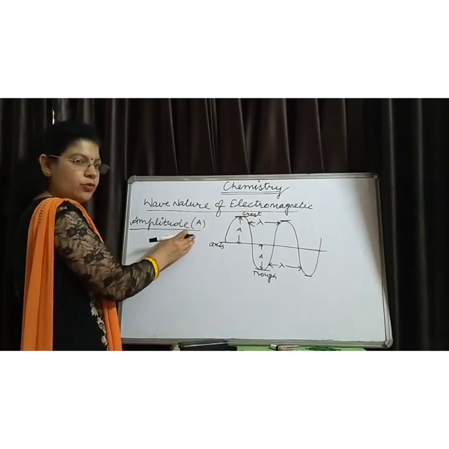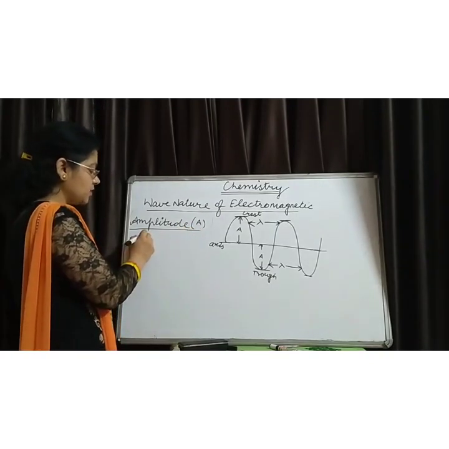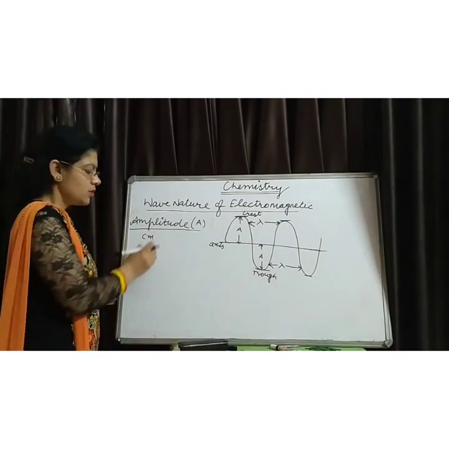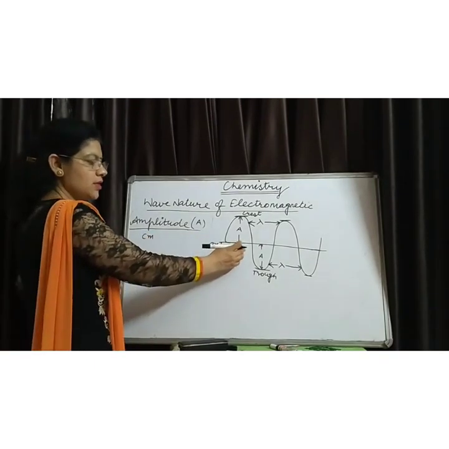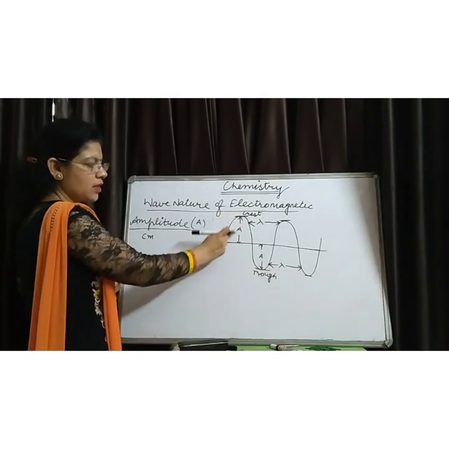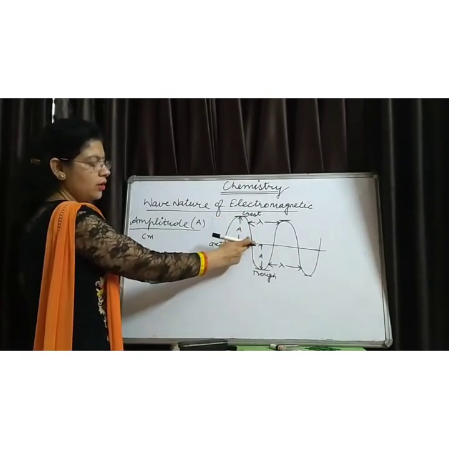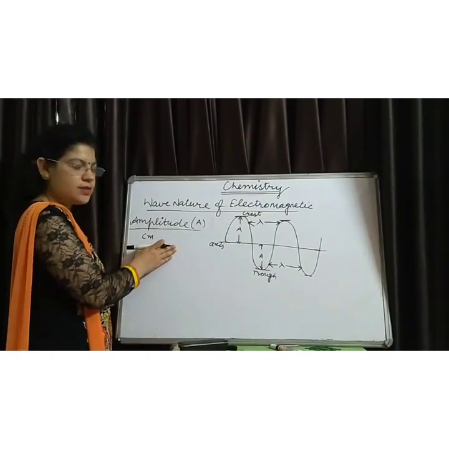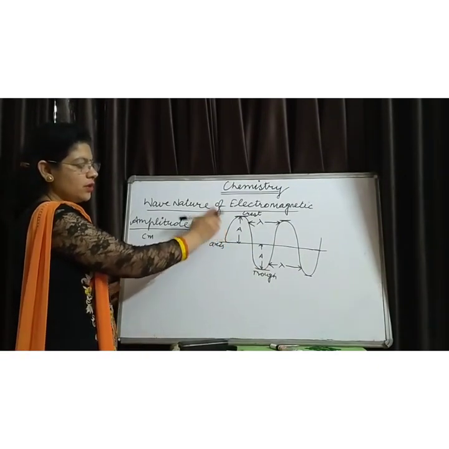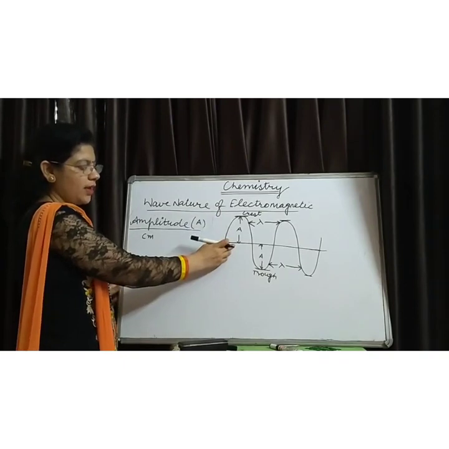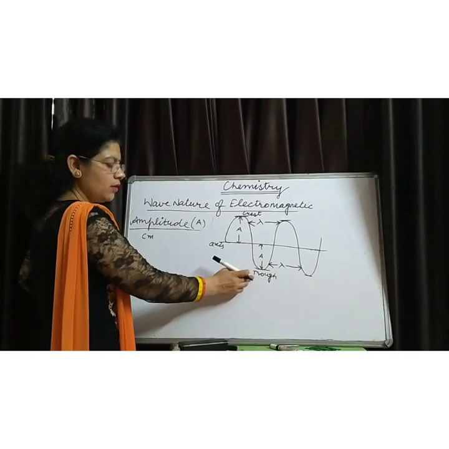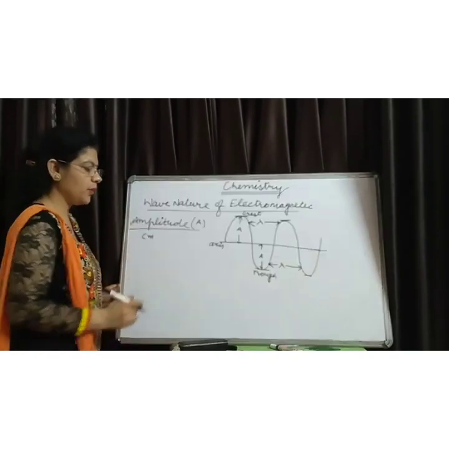Generally, amplitude of a wave is measured in centimeter. Either it is the height of the crest or the depth of the trough, and it is defined as the height of the crest from the axis or depth of the trough from the axis is known as amplitude.